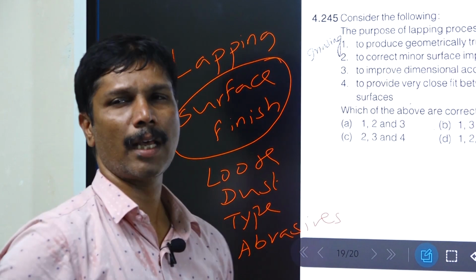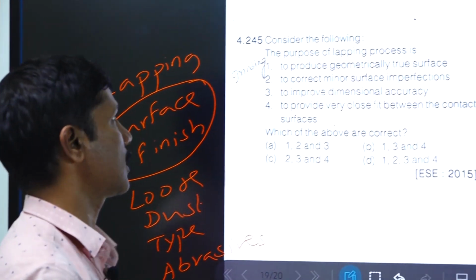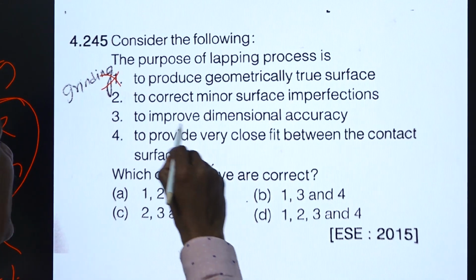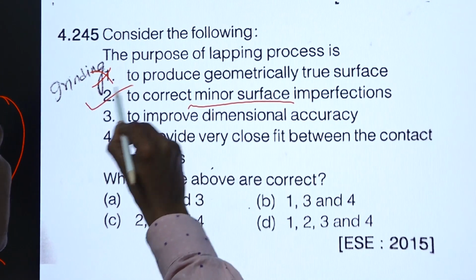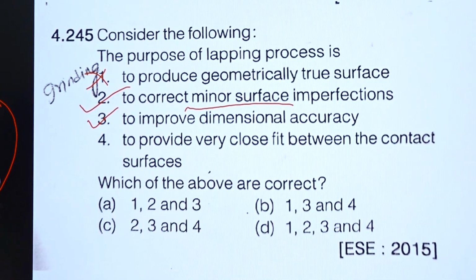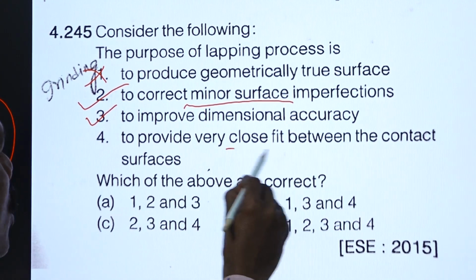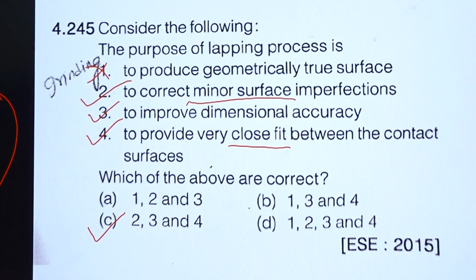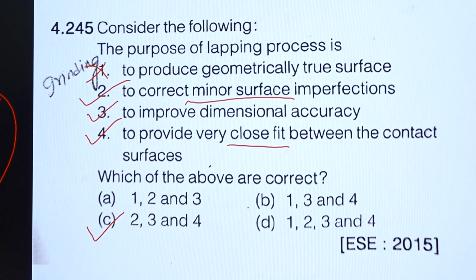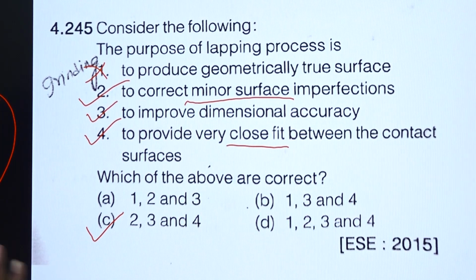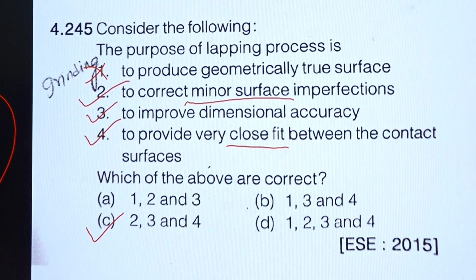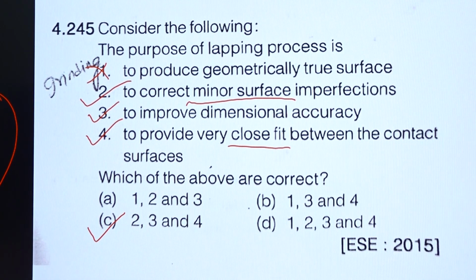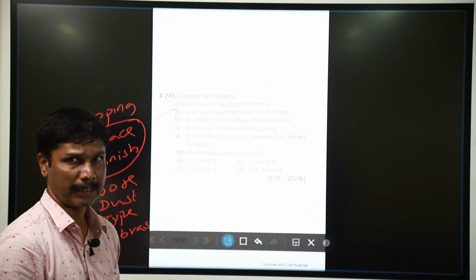So in this they are giving the 4 characteristics. It is used to produce a geometrically true surface. No, it is wrong. It corrects the minor surface imperfection, correct. It improves the dimensional accuracy, correct. It provides the close fit between the contact surface, correct. So it will provide the very close fit and the dimensional accuracy and correct minor surface imperfection, but it does not work on the geometrically true surface. So our option is C.